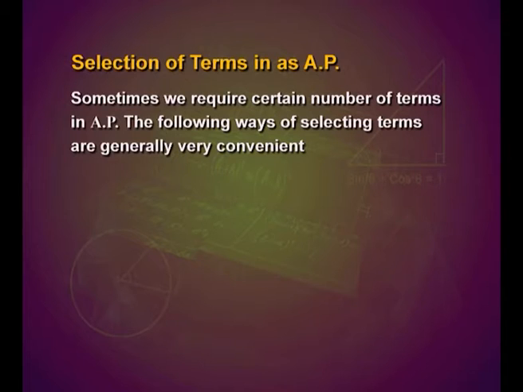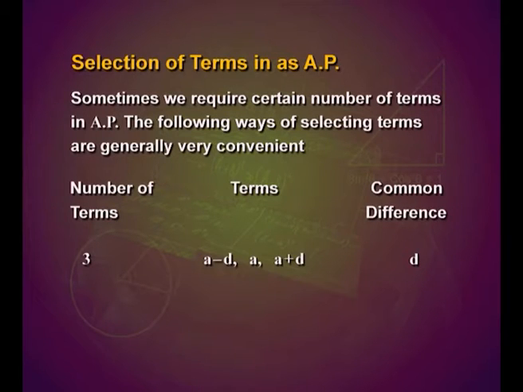If we have to take 3 terms, the terms can be taken as a minus d, a and a plus d. What is the common difference here? It is d. And when we are asked to take 4 consecutive terms, we can go for a minus 3d, a minus d, a plus d and a plus 3d. Obviously, the common difference here is 2d.